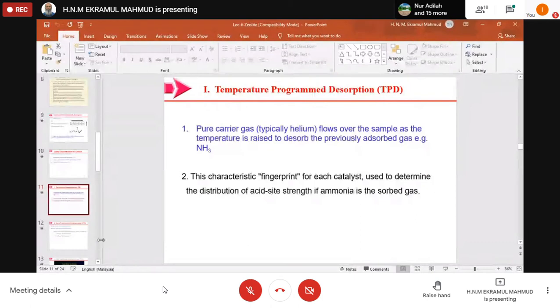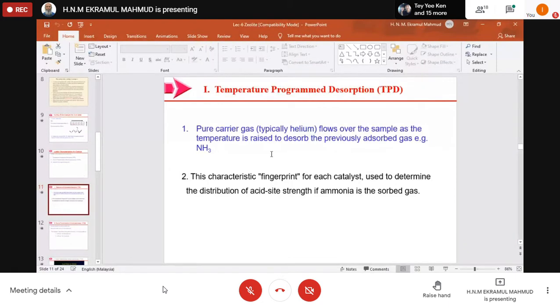So in temperature programmed desorption, TPD, a pure carrier gas, typically helium, flows over the sample as the temperature is raised to desorb the previously adsorbed gas, ammonia. Ammonia was used for this temperature programmed desorption, TPD.